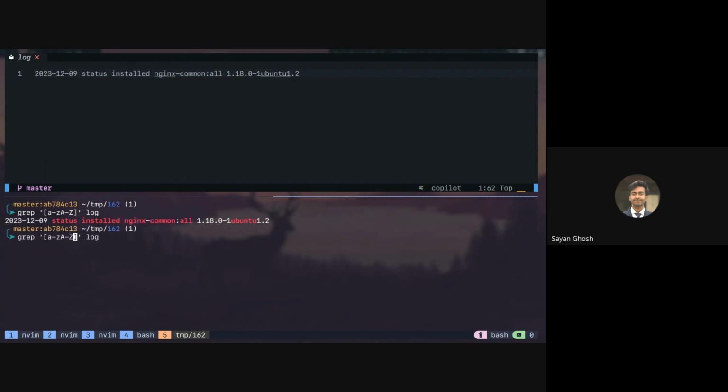So here if we search for not A to Z but caret and then space, right? This means any character except space. Now it looks as if everything is selected, but the spaces are not matched by this pattern. Now if I say any character except a space present any number of times, it is matching the colon also. So we have to explicitly match the colon so that the other things are not matched, right? So only this is matched.